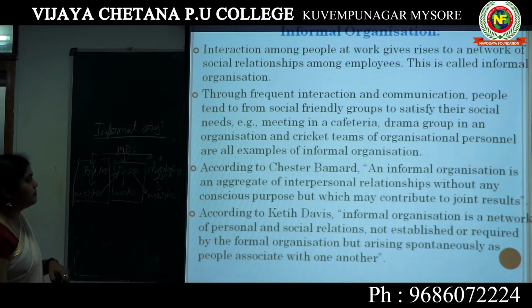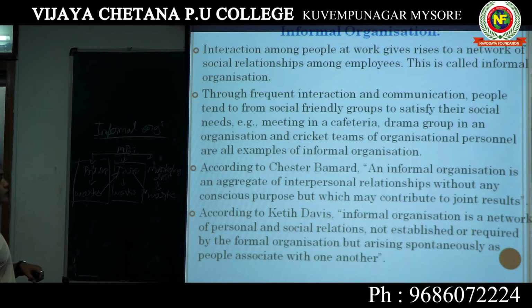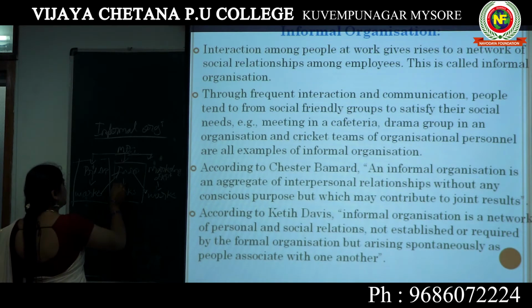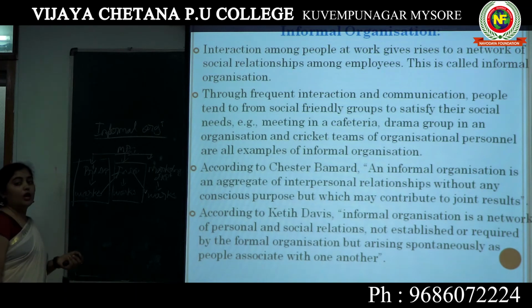The best examples, meeting in a cafeteria, drama groups in an organization, and a cricket team of organizational personnel are all examples of informal organization. Here each person can communicate and create a friendly nature in an organization.